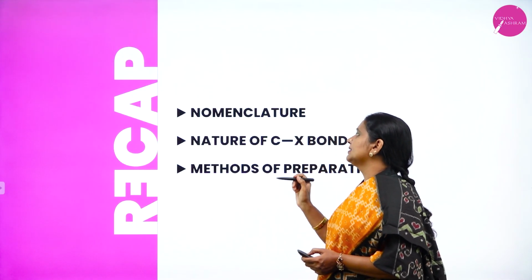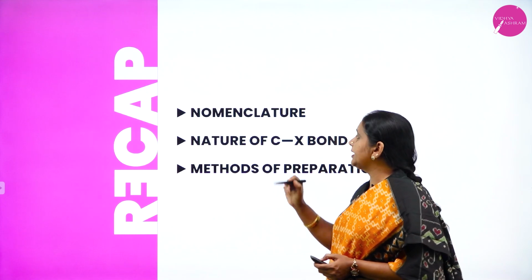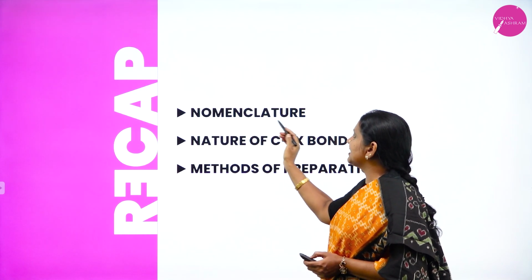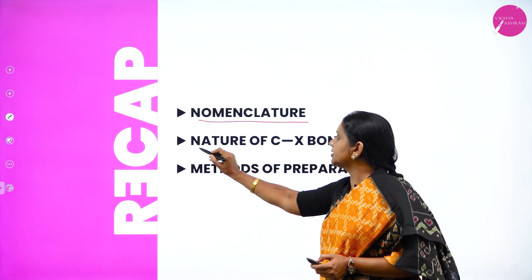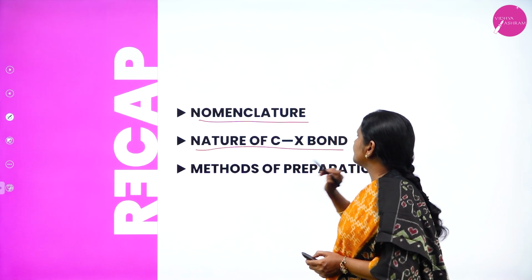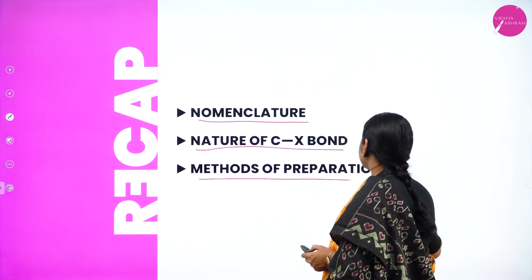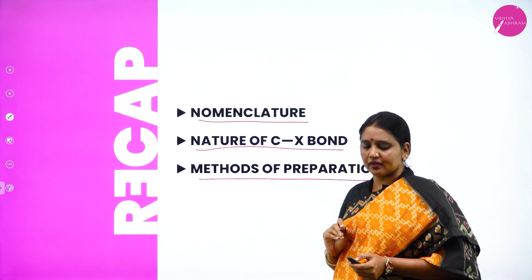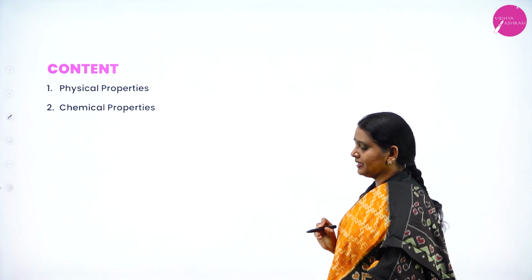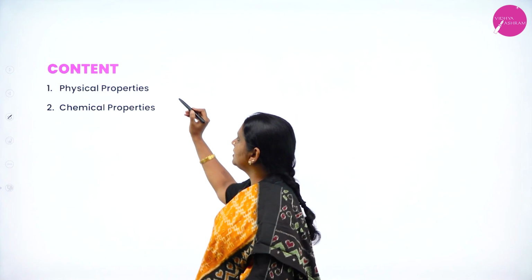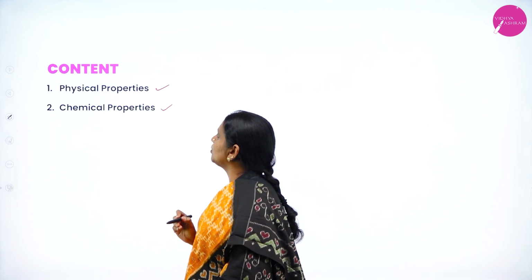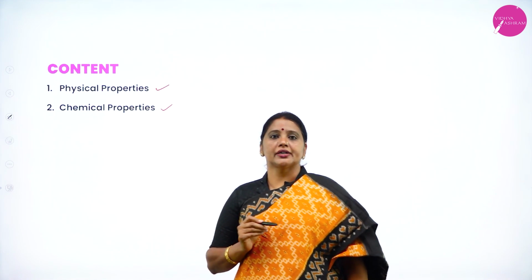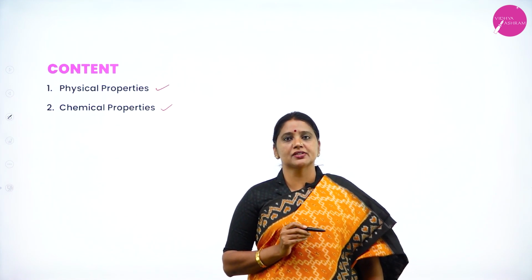Last class, in the second session, I discussed the nomenclature of haloalkanes and haloarenes, the nature of the C-X bond, as well as methods of preparation. In today's class, I am going to explain the physical properties as well as what? The chemical properties of haloalkanes and haloarenes.